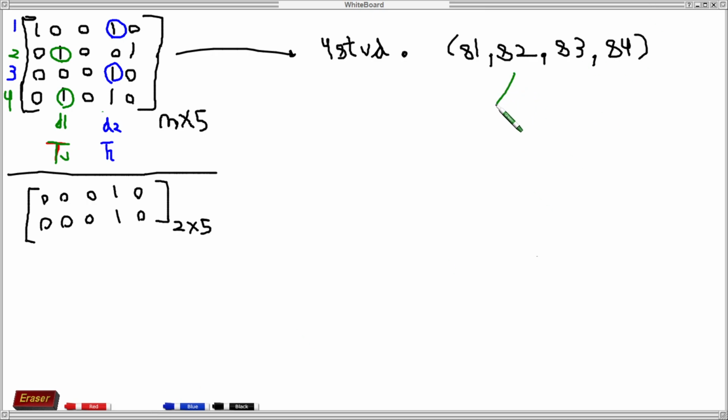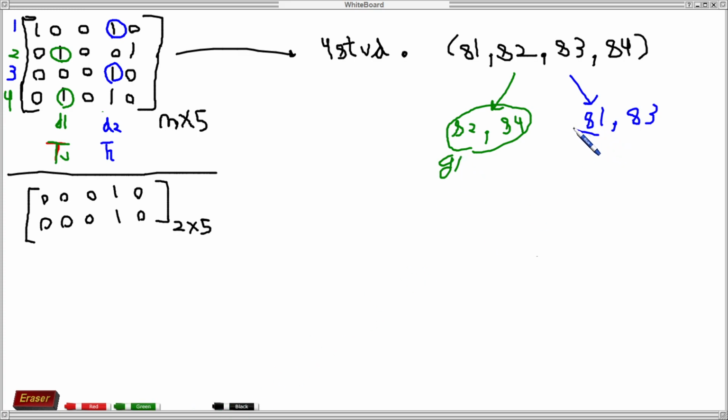In group 1, we have student 2 and student 4, and in group 2, we have student 1 and student 3. This is group 1, and this is group 2.